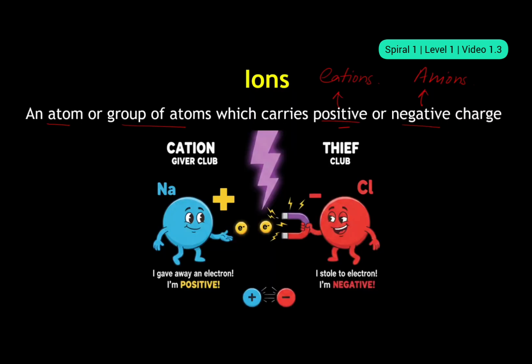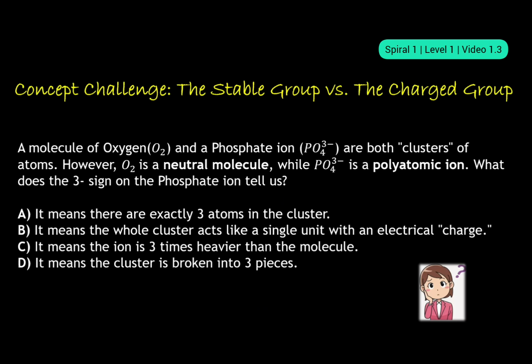So I think by now you have understood the basic idea of what ions are and how they behave. Basically, there are 2 types, cations and anions. Cations are the positively charged ones, the givers, and anions are the negatively charged ones, the thieves. All right. Now here's a challenge for you. Let's read it. A molecule of oxygen and a phosphate ion are both clusters of atoms. However, O2 is a neutral molecule, while PO4 3- is a polyatomic ion. What does the 3- sign on the phosphate ion tell us?